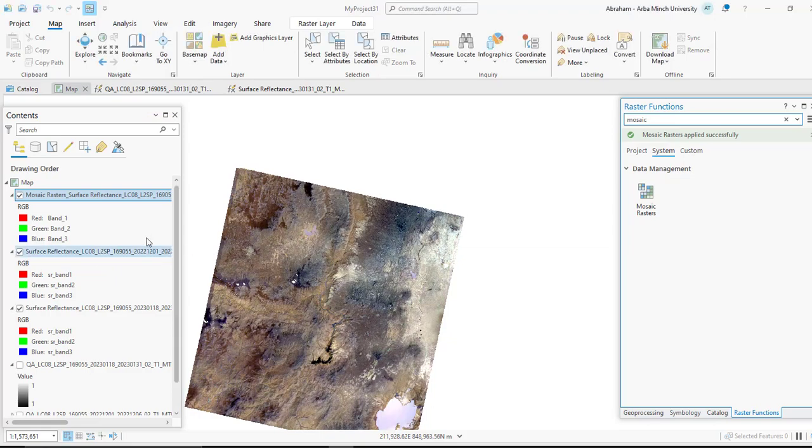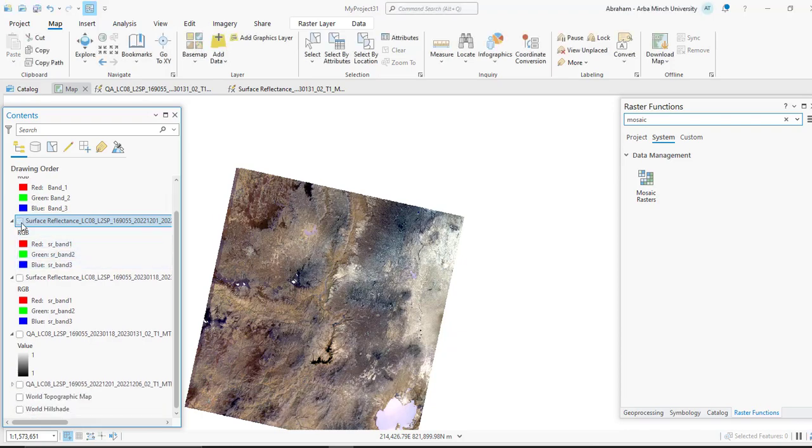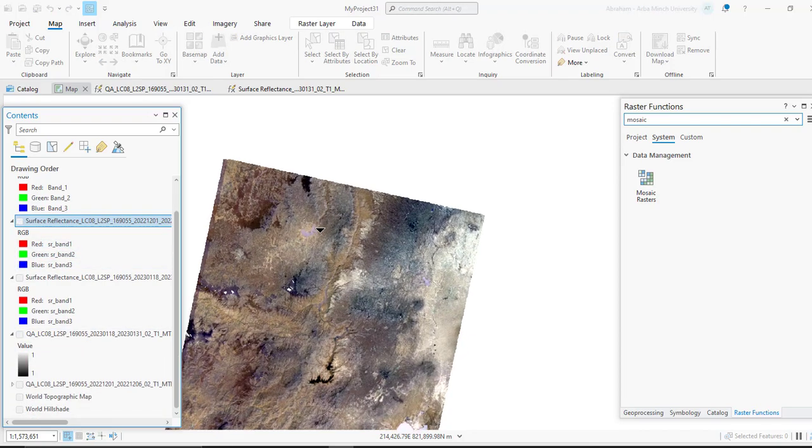So as you can see, we get one single image. This image is cloud free.